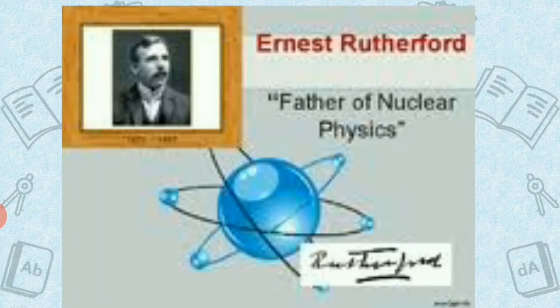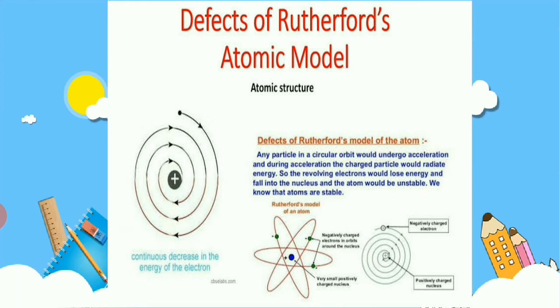We also have seen Rutherford's atomic model through the gold foil experiment, and he said that positively charged particles are present at the center and all the mass is concentrated at the center, while the negatively charged particles are revolving around the positive charge, and free space is present inside the atom.